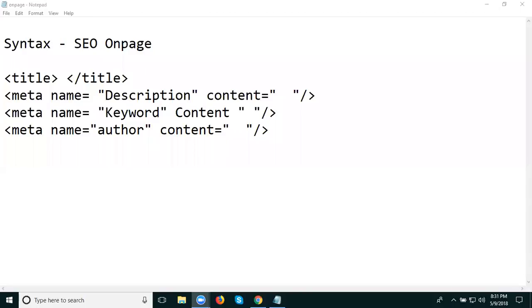So here I'm discussing on-page SEO. One is the title, description and keywords. Suppose my company is digital marketing. How do we write the SEO title, description and keywords?